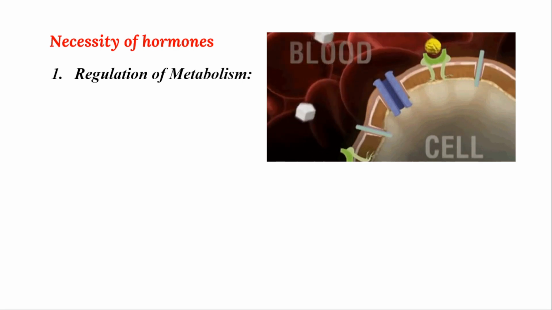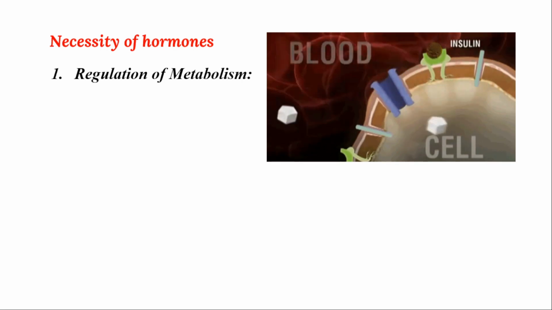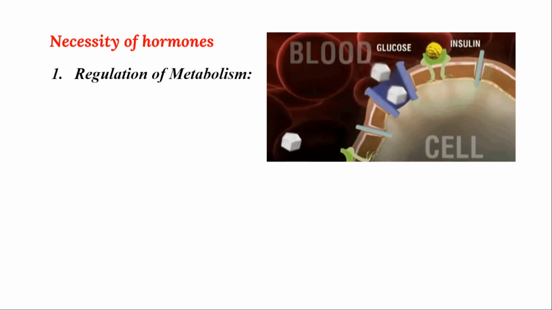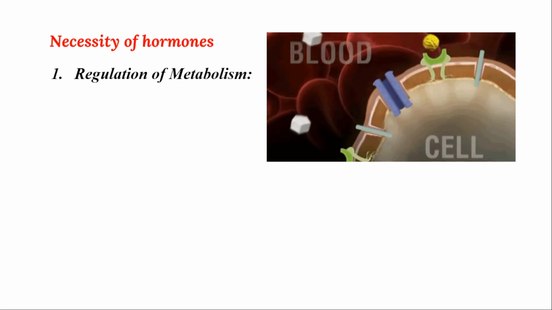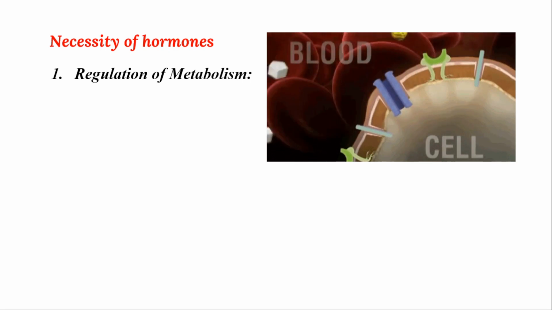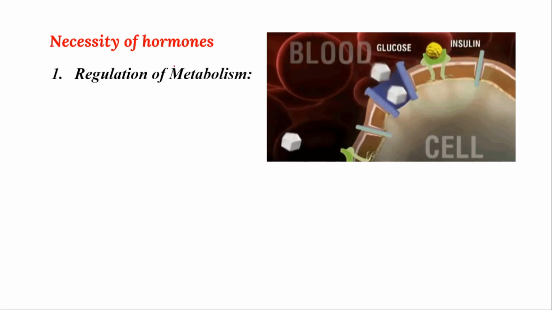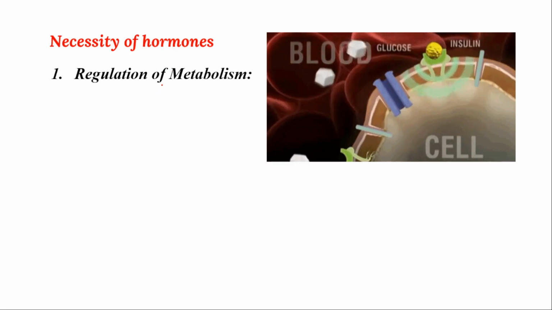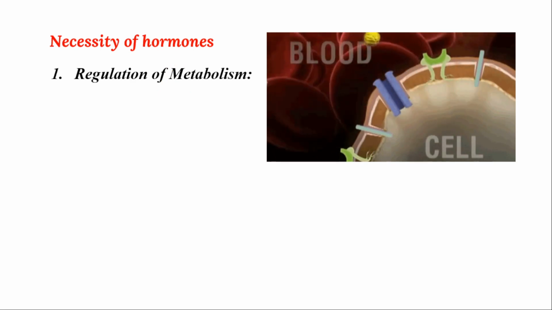And during fasting, how do we get energy, right? In that case, the liver stores food material in the form of glycogen, and that glycogen reverts back to glucose, and then we get energy from that during fasting. To regulate that, these hormones are crucial, right? So hormones are necessary to regulate metabolic activity, metabolism. This is the first and foremost function of hormones.